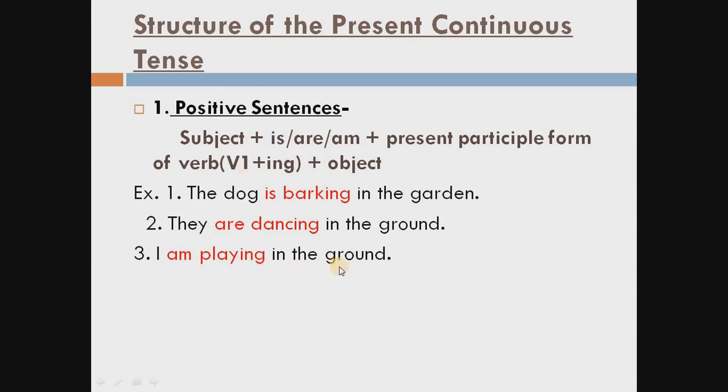Third, I am playing in the ground. For the I, this is the formula, that for the I we have to write am. Then again playing, in the main verb we use ing, then in the ground is the object. So you have to learn this formula that for the present continuous tense: subject, is, are, am, main verb ing, then object.